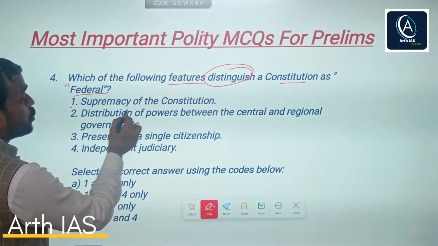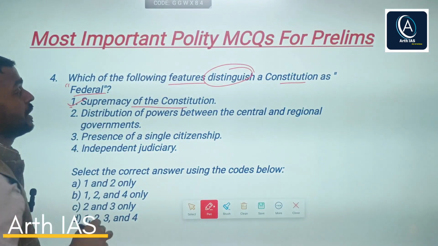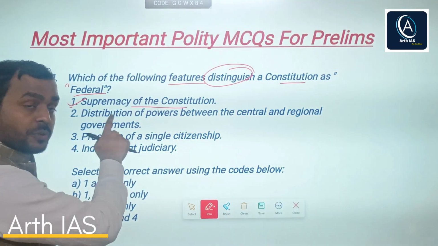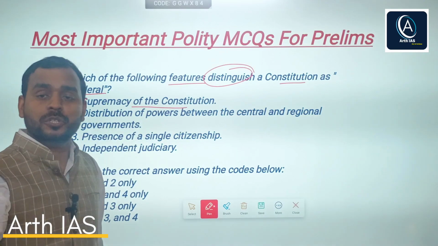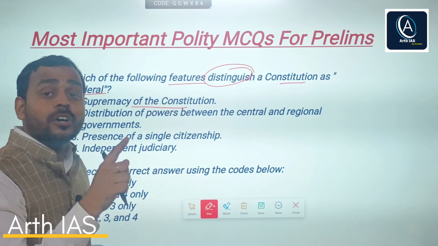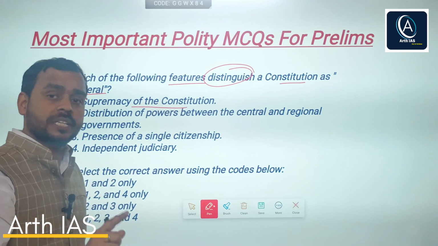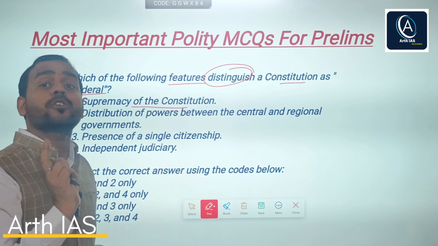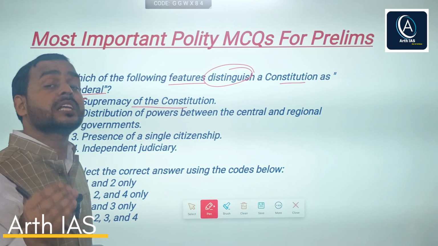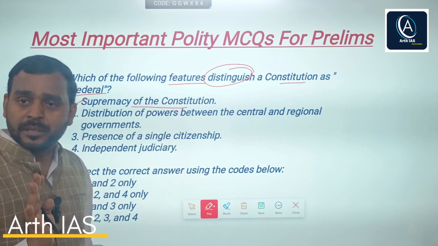So first says supremacy of the constitution. Obviously if the constitution is federal, there should be supremacy of constitution. Why? Because both the federal or union government and provincial or state government derive their powers from the constitution. States or provinces are not subordinate to the federal or union government.